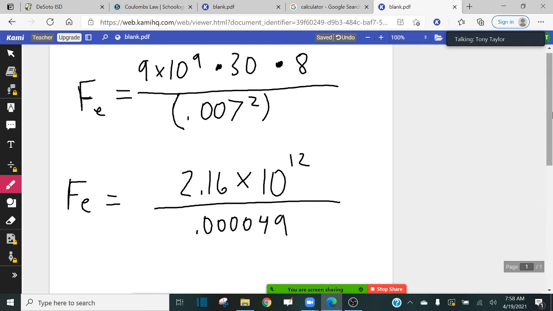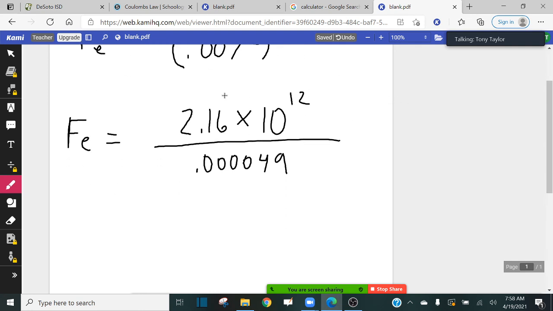Okay, so now, guys, after you have this, you can type this in the calculator and divide that by this number, and that should tell you the value of your electric force. Okay, so let's do that now.